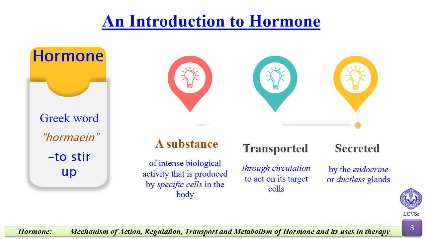So, the word hormone is derived from a Greek word called hormene, which means to stir up. A substance of intense biological activity is produced by cells in the body which transports through circulation to act on its target cell and is secreted by endocrine or ductless glands.